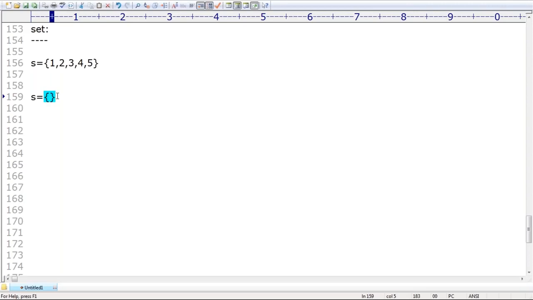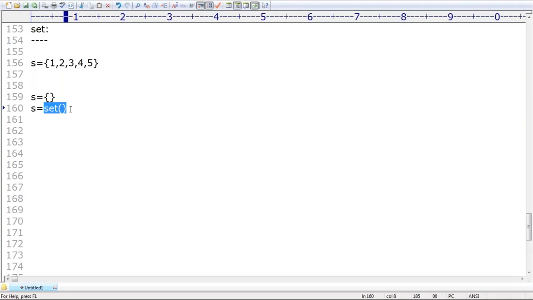So how can you create an empty set? s is equal to set. This function we need to use, then automatically it is treated as an empty set. So just a curly brace open and close is treated as a dictionary but not a set. Clear, right? Okay, that's all. This is about the set, which is the mutable concept.